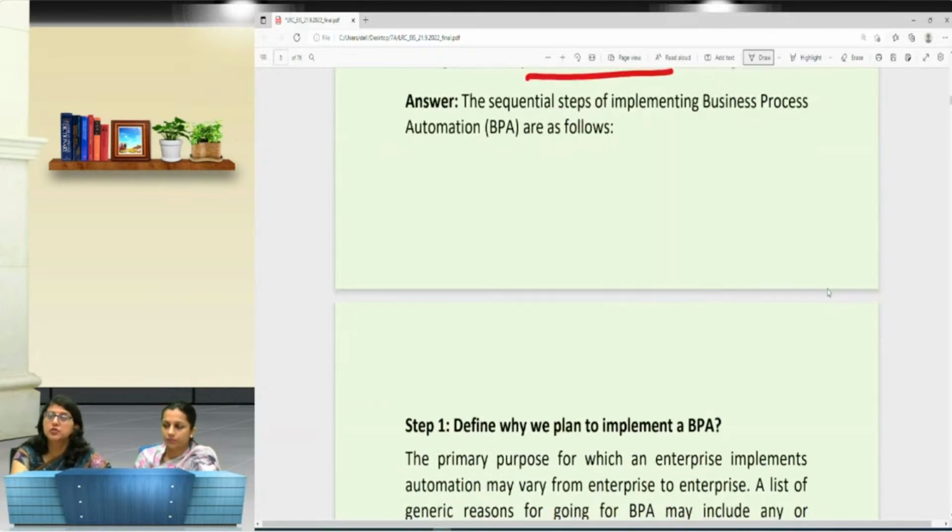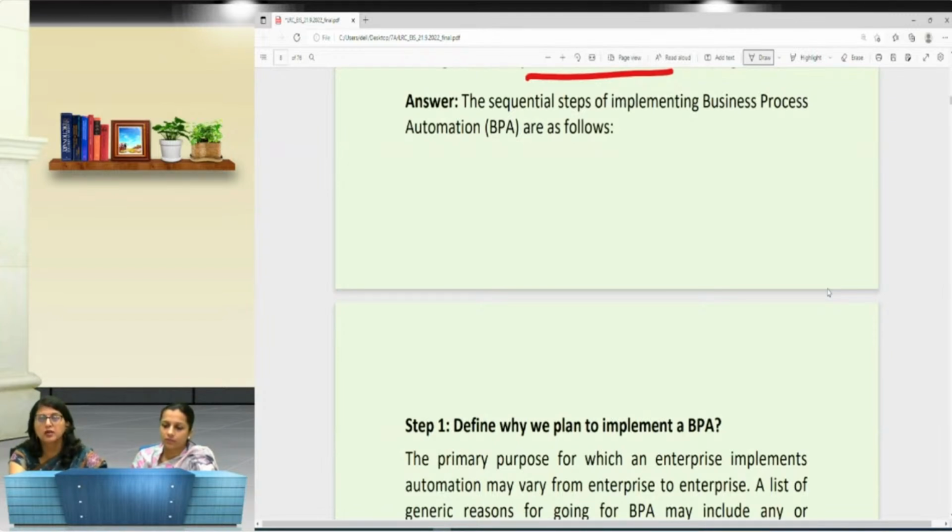Now, we know that in the descriptive part, the question is either of 6 marks or of 4 marks. But because this particular question is a process, BPA implementation is a process, it's not that if it's of 4 marks, I will simply write 4 steps and get the marks. No. Irrespective of the marks allotted to it, I will have to mention all the 8 points. Number 1, number 2, I need to elaborate also. But how much I elaborate will be decided by the marks allotted to it.